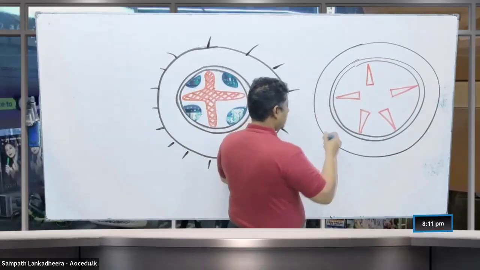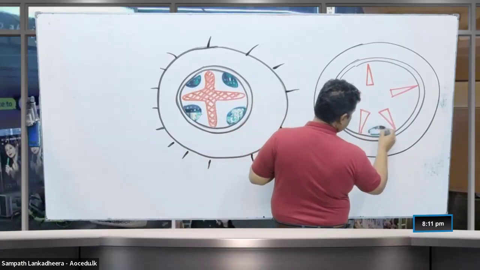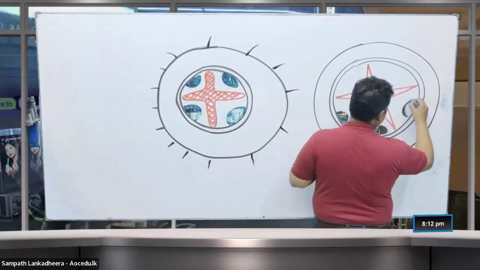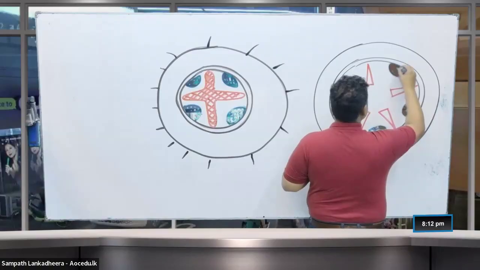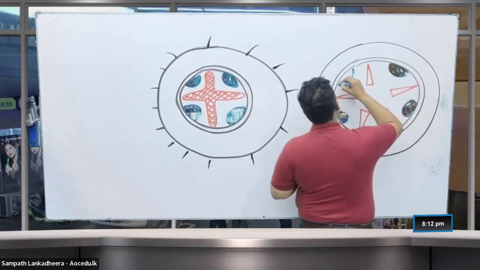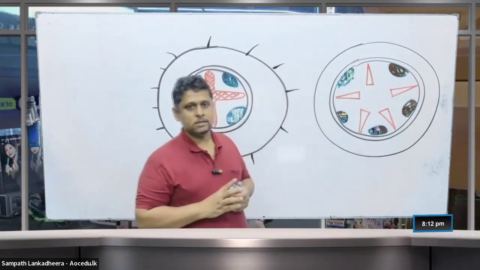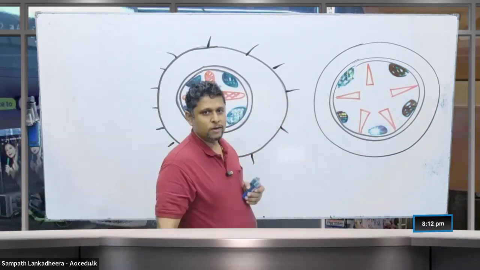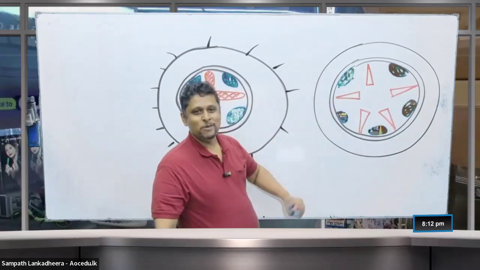Then you can see the phloem is present between the xylem like this. So that is the arrangement of phloem: xylem, phloem like this.